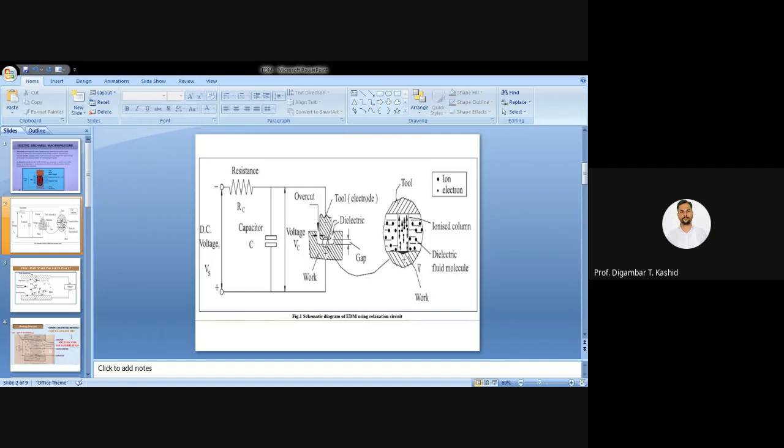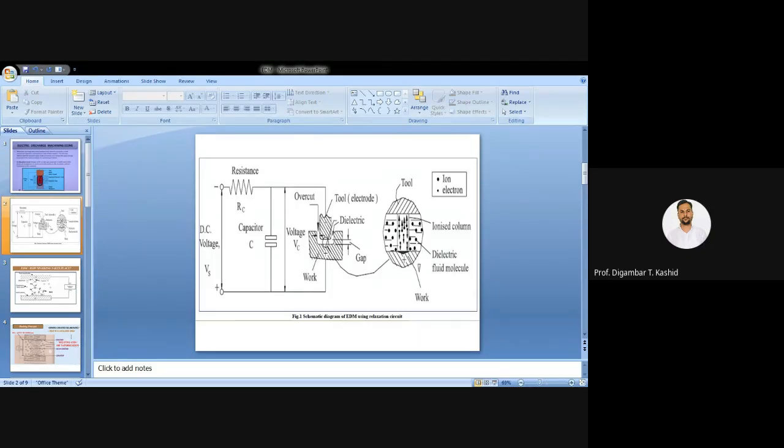While the capacitor is discharging, the spark will occur, you can see here. Now, where does it occur? At a minimum resistance. Wherever the distance between your tool and workpiece is less, at that point the resistance to electric flow will be minimum, and only at that point will your spark happen.